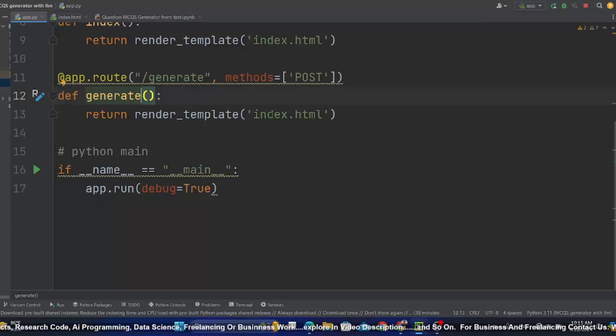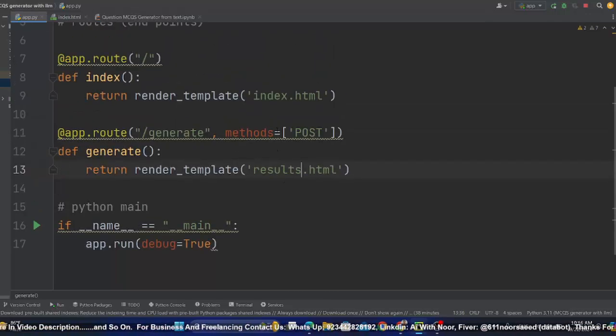Okay, and this time I will not go to generate, I will go to results. You will understand these things a bit later, but yeah, this is our generator.